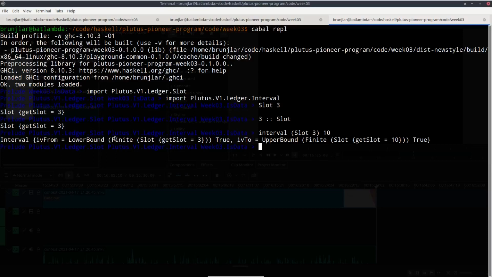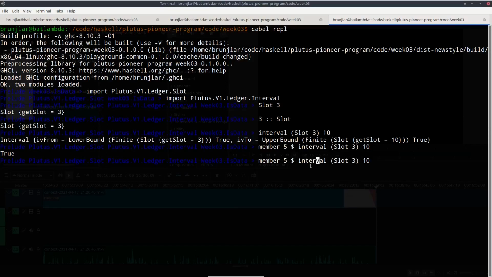So here we see the lower bound is finite, so it's not the beginning of time, it's a specific slot, namely 3. True means that 3 is included. And then for the upper bound, same thing, it's a definite slot, not the end of eternity, namely 10, and it's also included. And we can check, for example, the member function, so we can do member 5 interval slot 3, 10. That's true. So 5 is included in this interval.